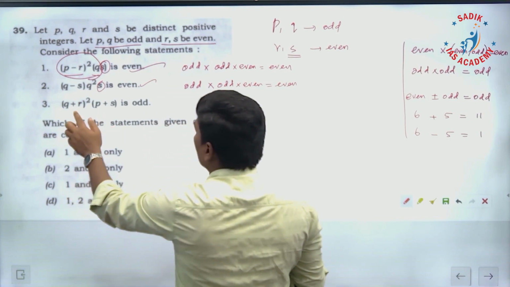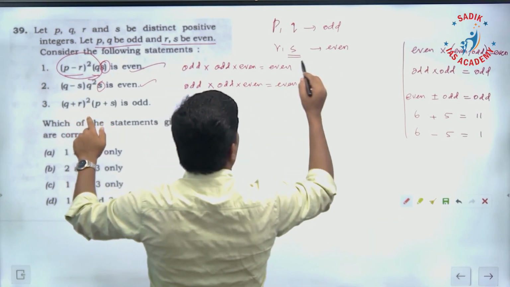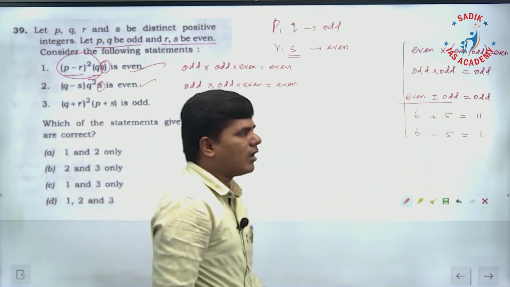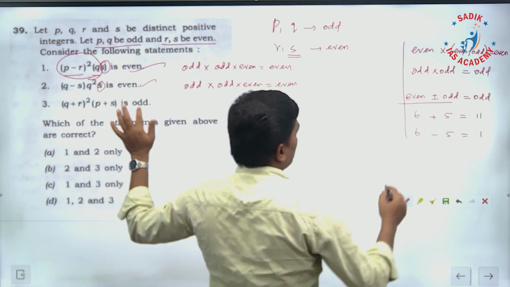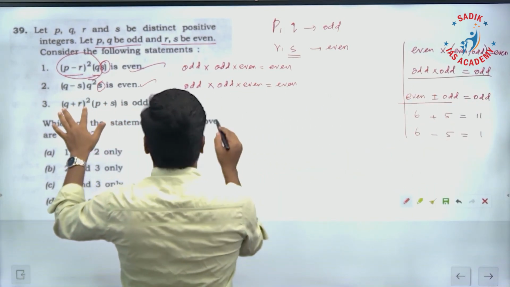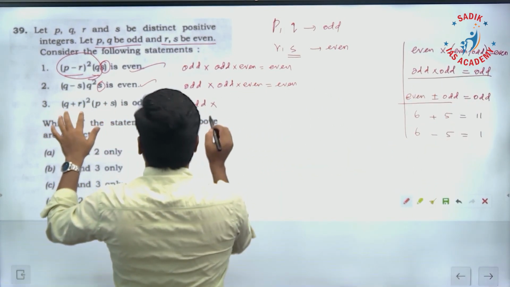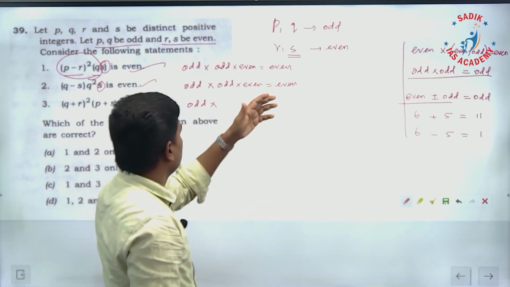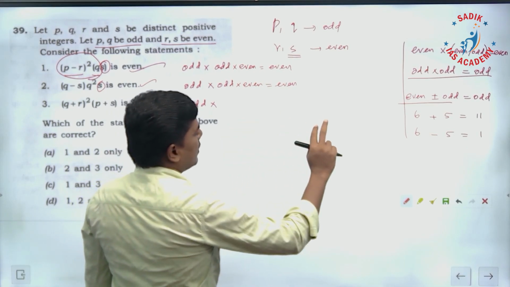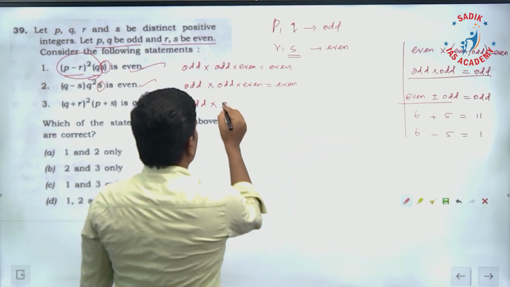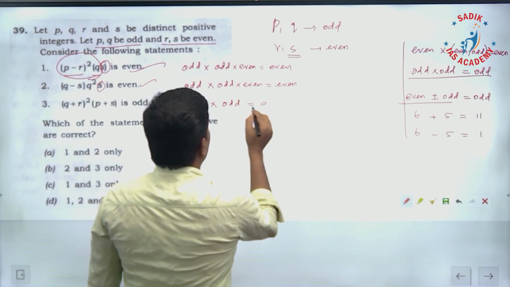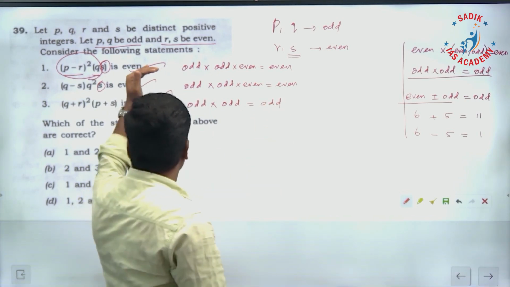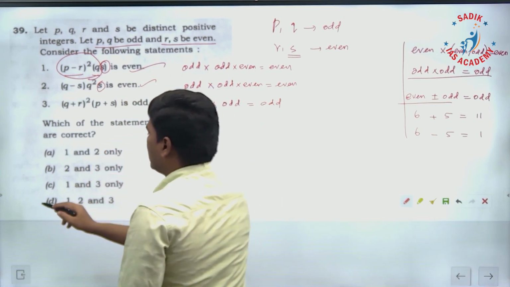Here for this, Q plus R, Q is an odd number plus R is an even number, Q plus R is an odd number, even number plus odd number is an odd number, odd number square. So odd number into odd number is an odd number, therefore this is going to be odd number into P plus S. Again P is what? Odd number, S is an even number, P plus S, odd number plus even number, it is going to be an odd number. This odd number into odd number, it is an odd number. So this is also correct. So all three statements are correct, answer is D.